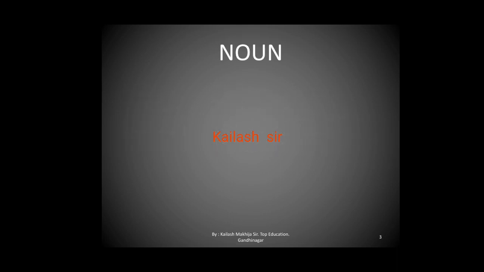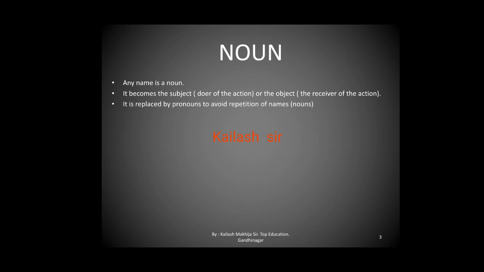Now the first chapter, noun. Let us go in detail for this. Noun, any name, it is a noun. It can become the subject, the doer of the action, or the object, the receiver of the action. It can be both also. It is replaced by pronouns to avoid repetition of nouns or names. These are some things you have to remember about noun, so that you can study very easily and comprehend it.